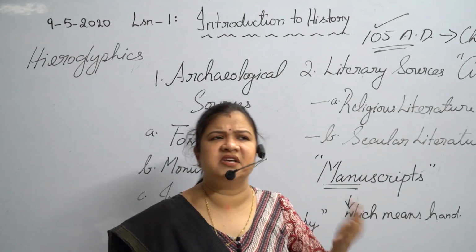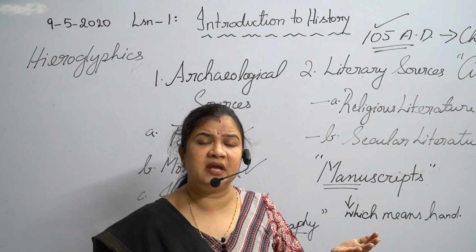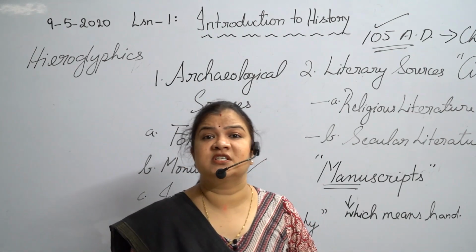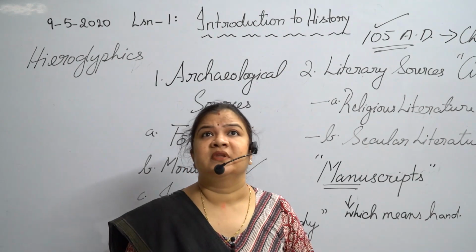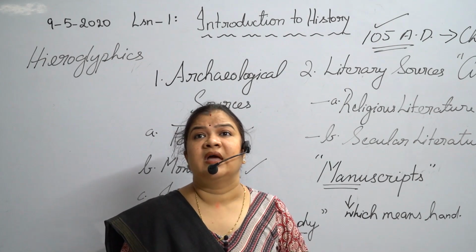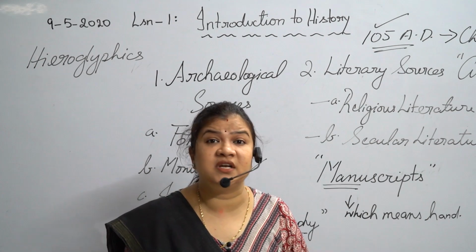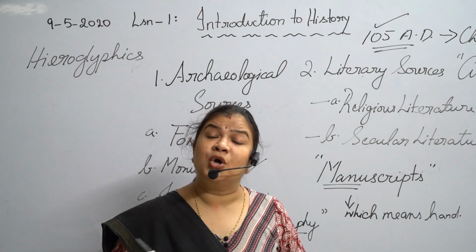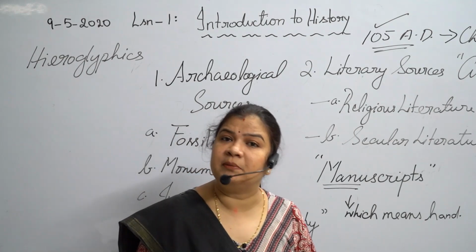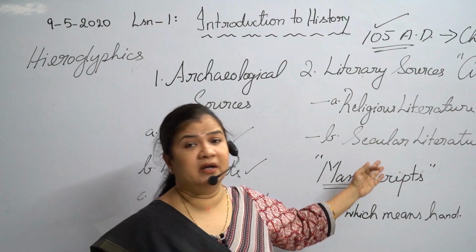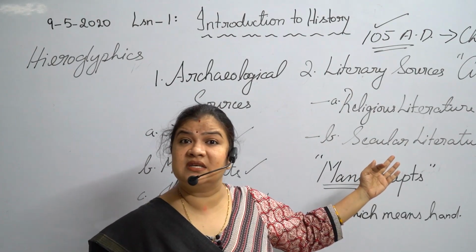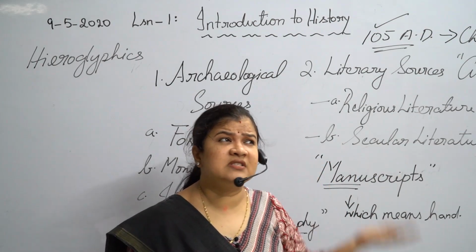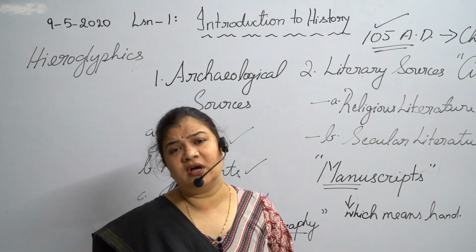Secular literature dealt with politics, biographies, military achievements of kings during their reign, plays, dramas, poems, like Vishnu Sharma's Panchatantra, Jayadeva's Gita Govinda, Kalidasa's Abhignana Shakuntalam and Meghaduta, and the writings of the Chinese pilgrim Fa Hien, who visited India during the reign of Chandragupta and wrote an account of the life of people then. Megasthenes' Indica also comes under secular literature.